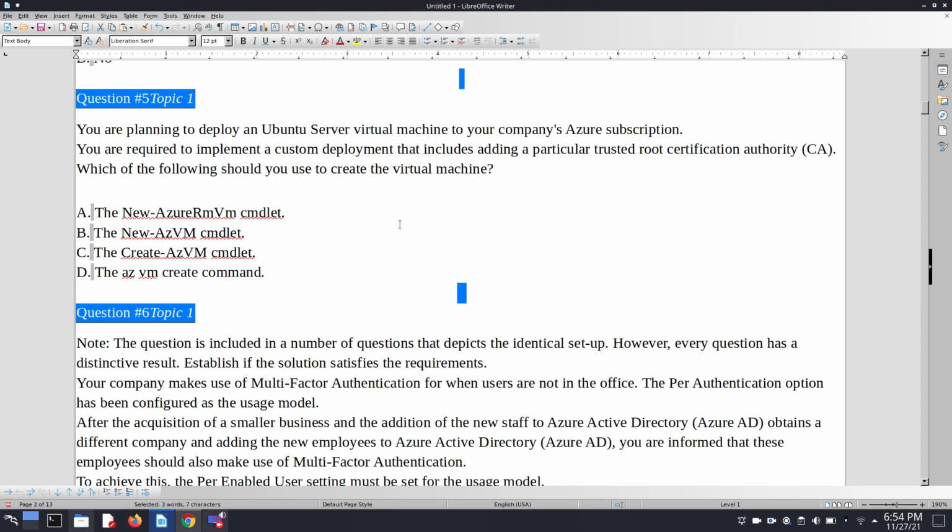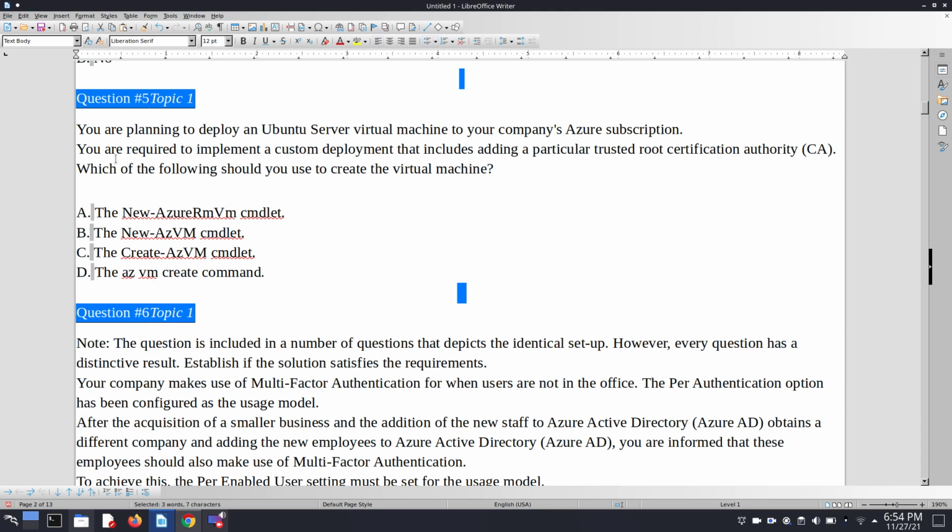So basically here we have 4 commands, A, B, C, D. We know that when we want to create a VM, the command always starts with az vm. So here we can directly guess the right answer, the az vm create command.